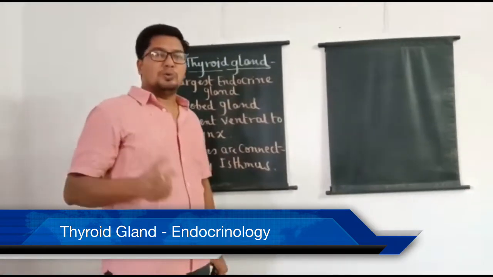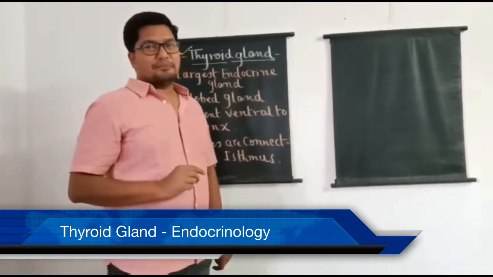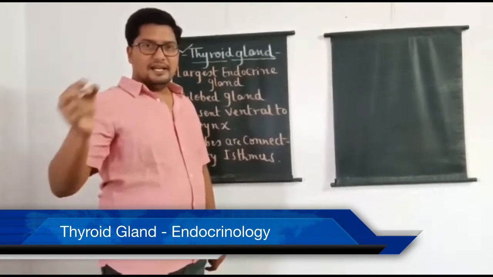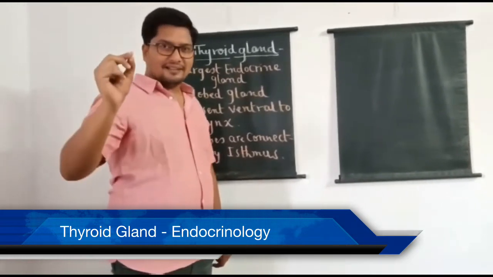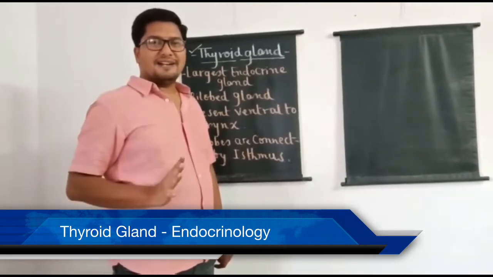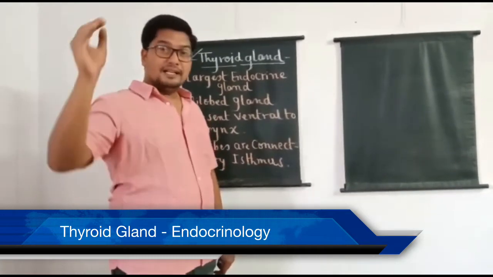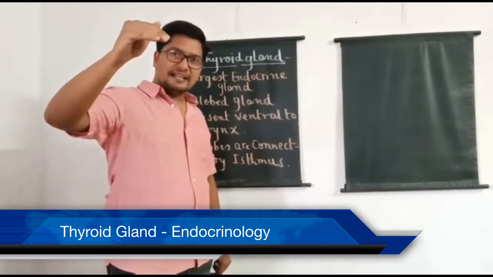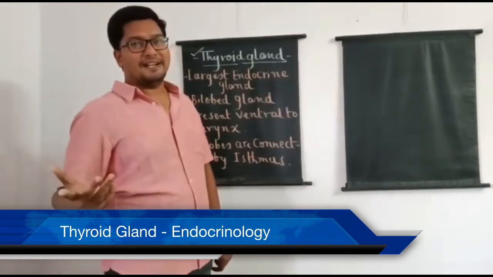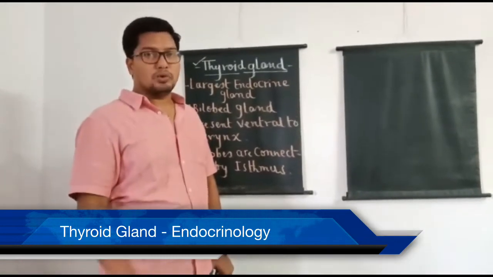As we all know, in the body of a vertebrate, two types of glands are present, that is endocrine glands and exocrine glands. Endocrine glands are the glands without ducts. So that's why endocrine glands are commonly called ductless glands. Hence, they release their secretions directly into the blood. Hence, they are called endocrine glands, and secretions of endocrine glands are called hormones.